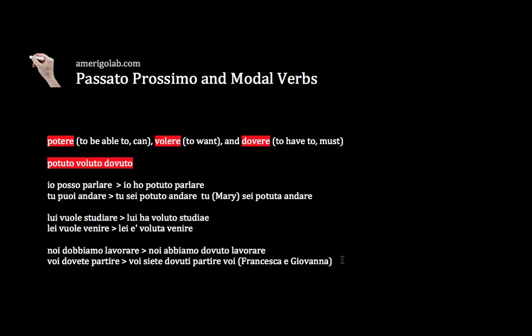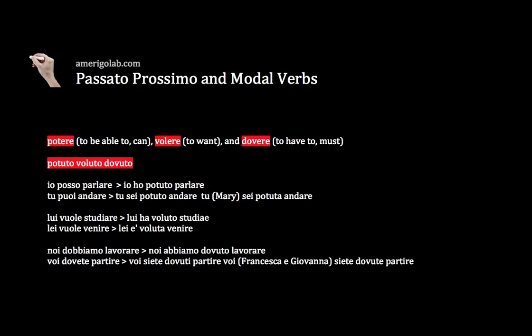So voi, like you all. In this case, again, siete dovu, but in this case we will have dovute, since Francesca and Giovanna, meaning voi, make a plural and feminine group. So we must use dovute and then partire.